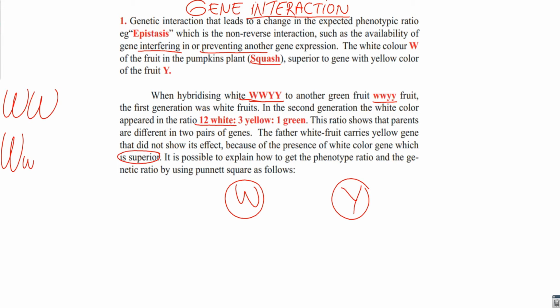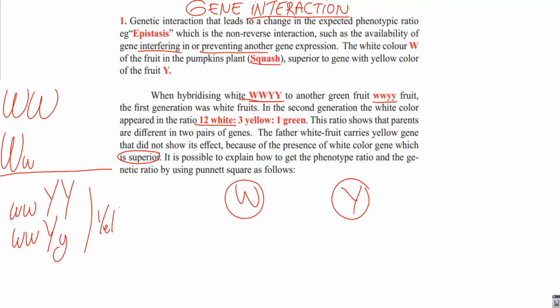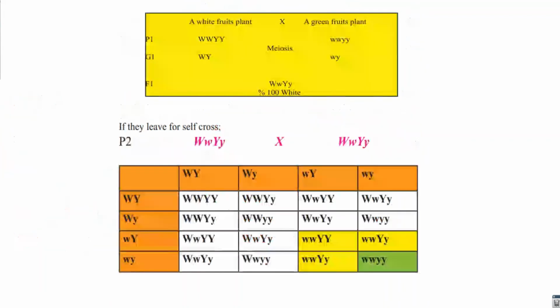It becomes yellow only when white color is recessive and yellow is dominant. We can observe this in this example: a white fruit plant which is pure dominant crossed with a green one.